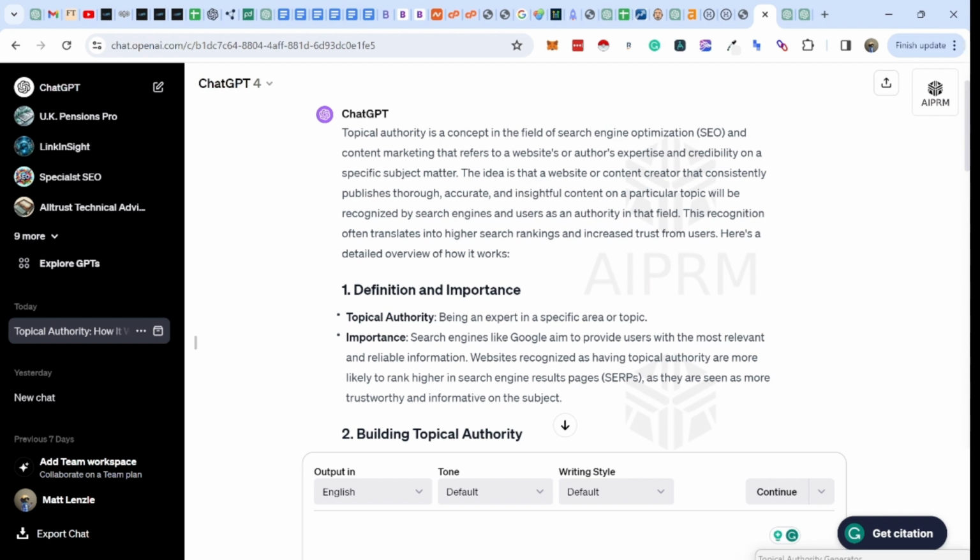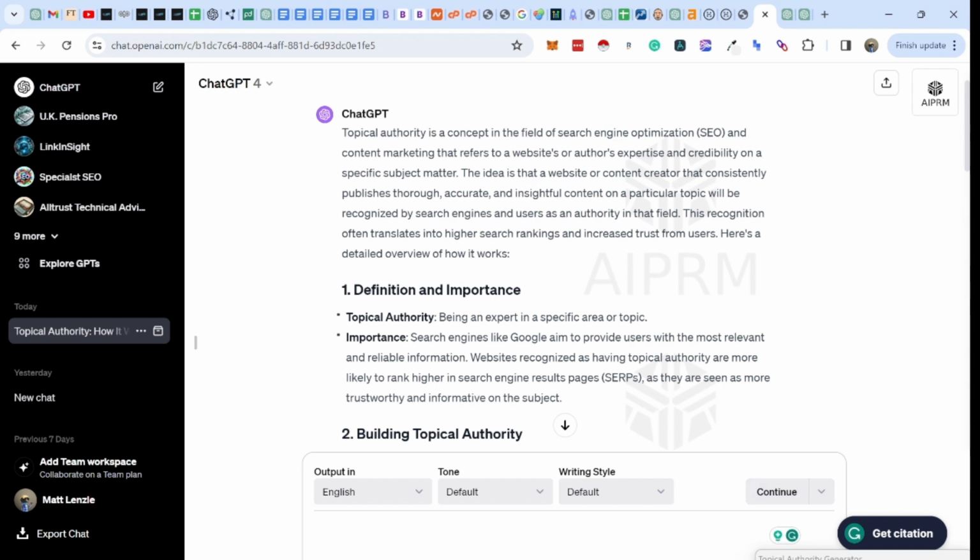For example, one of the things that I'm working on is a website for fire doors in the UK, and quite often it will pull through legislation that's from the US. So obviously what we want the topical authority to do is actually be focused on UK legislation in relation to fire doors. So just to give you some context there. So let's look at ChatGPT's answer.